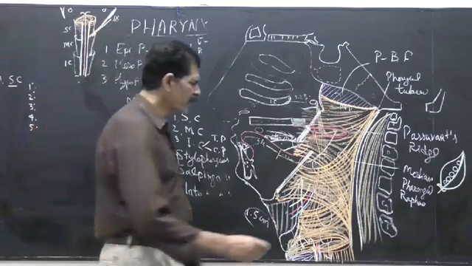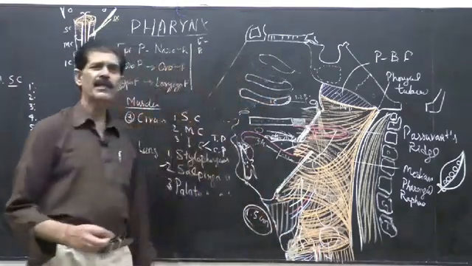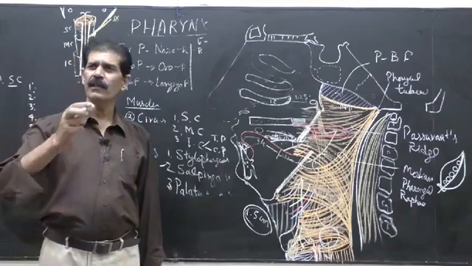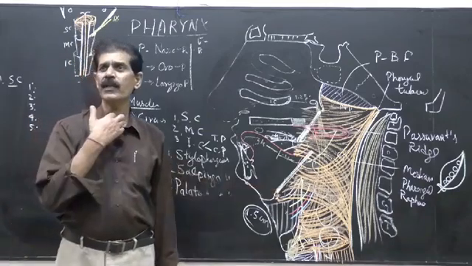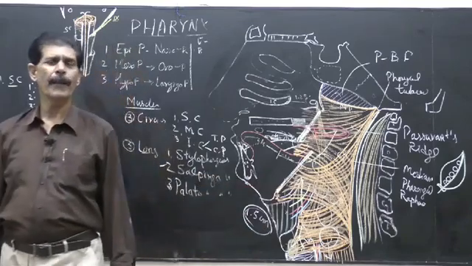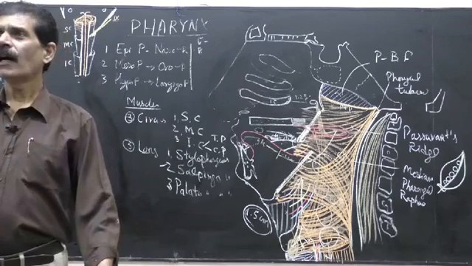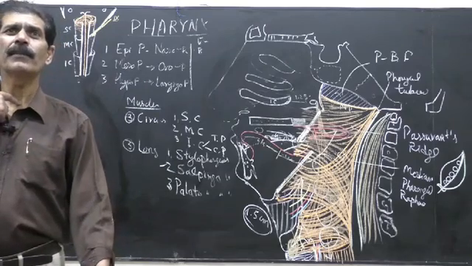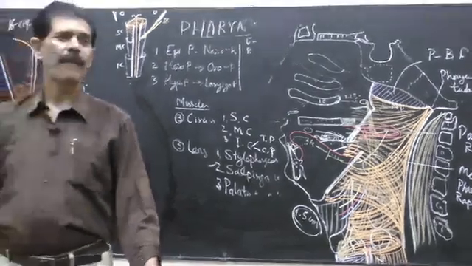But when this food reaches here at the narrow part, what happens? There is some muscular incoordination. Due to the difference in nerve supply, food is obstructed for a pause or for a small time. So this is why when we take food hurriedly, our food is obstructed here, and we sometimes get choking or vomiting.